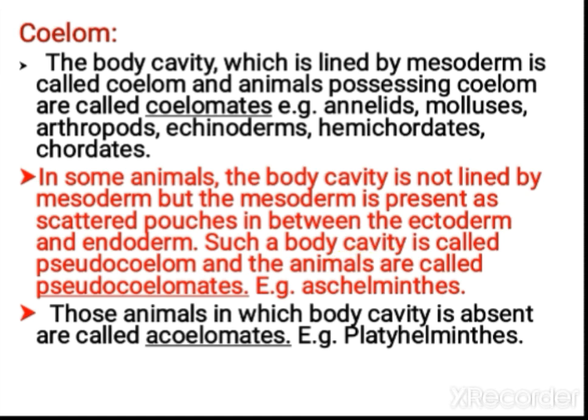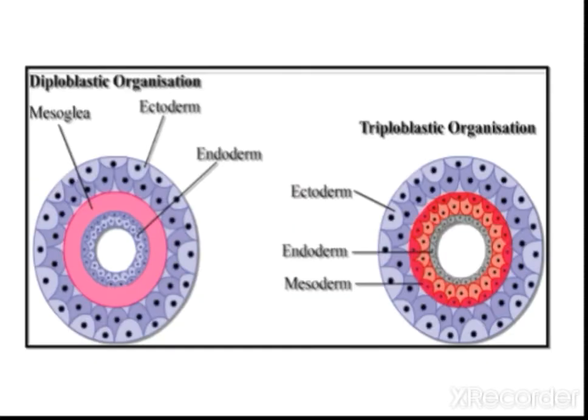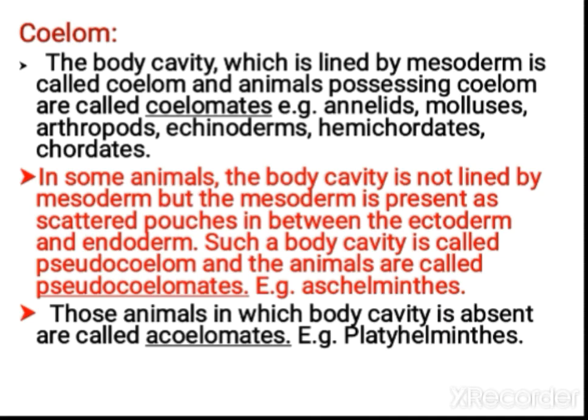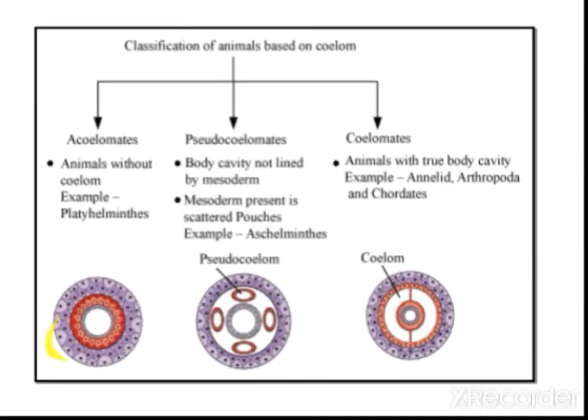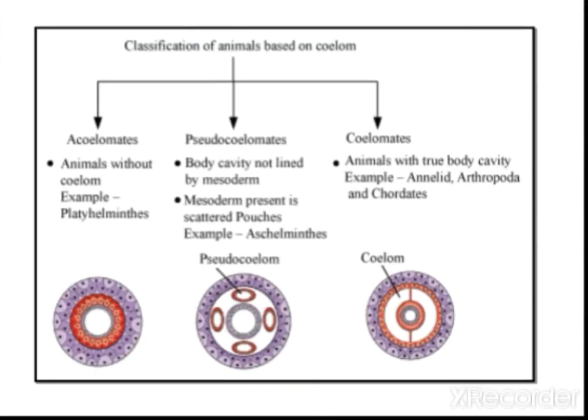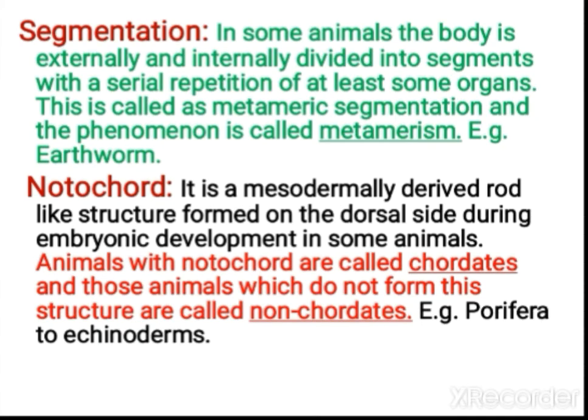Next one, that is acoelomate. When there is no coelom, when the body cavity is absent, you call that acoelomate. So here when you observe, in some organisms there won't be any coelom. The mesodermal layer is tightly packed. What is given in orange color has no cavity, that you call acoelomate. Example is Platyhelminthes.